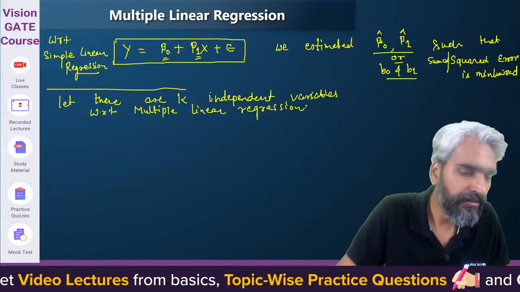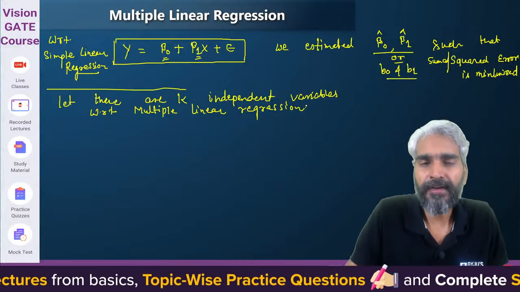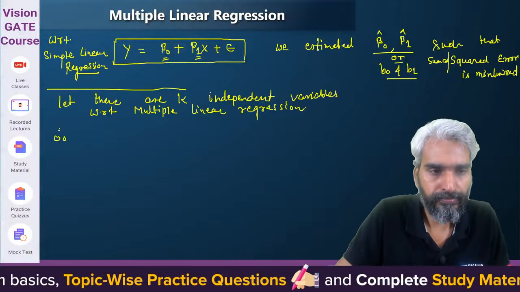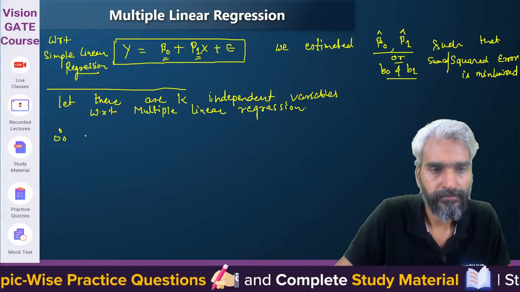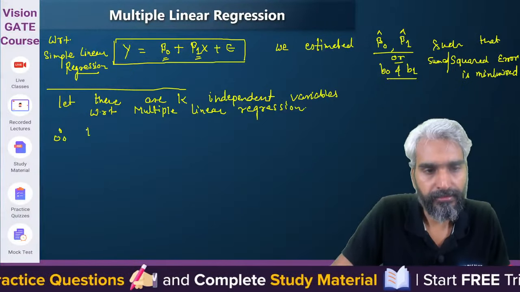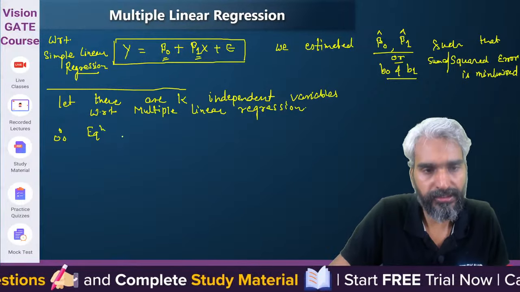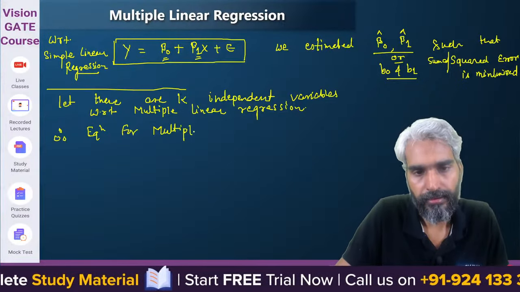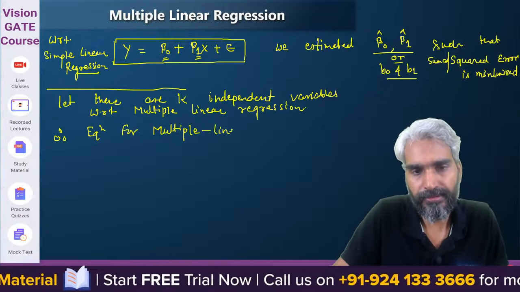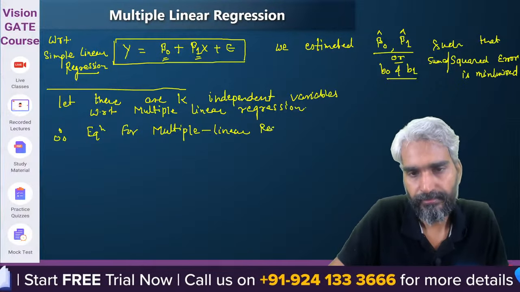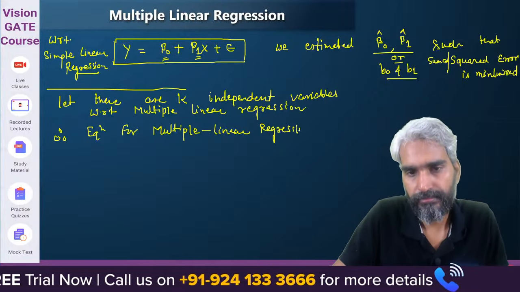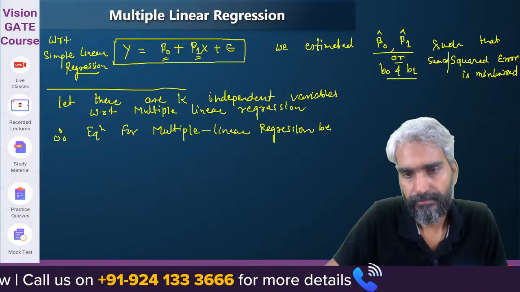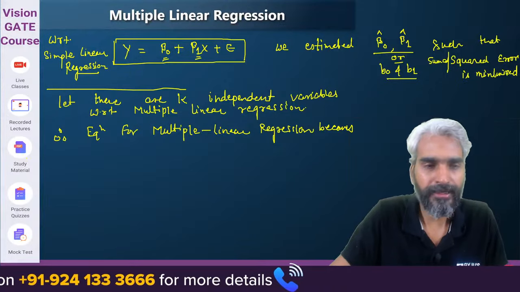So if there are k independent variables, therefore the equation for multiple linear regression becomes what it will be.